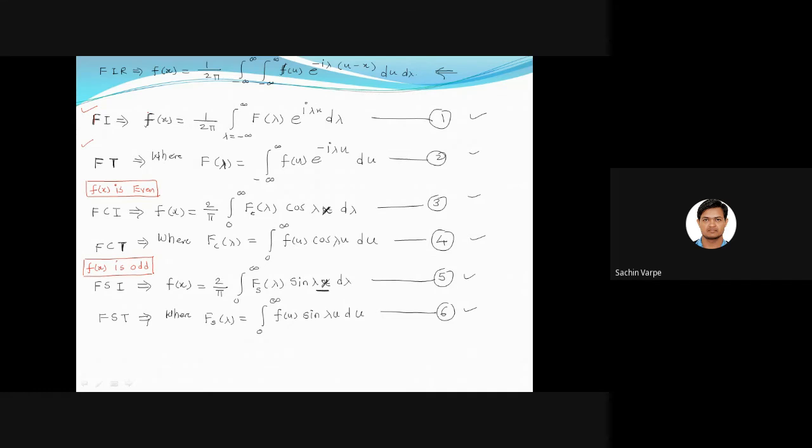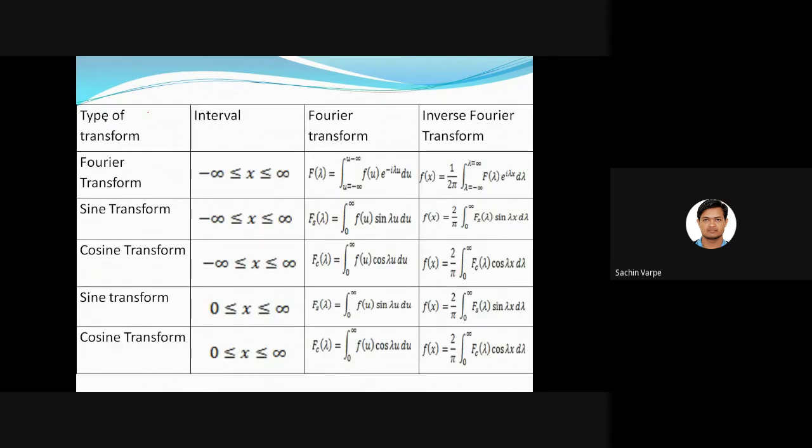Is this clear? So you can see the table of formulas. If the given interval is minus infinity to infinity, then we have these 3 formulas along with their integrals.